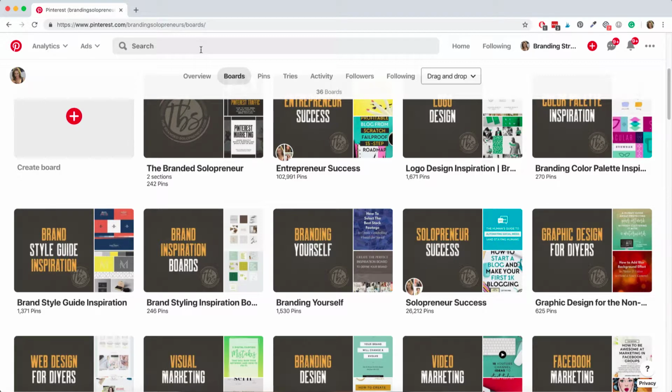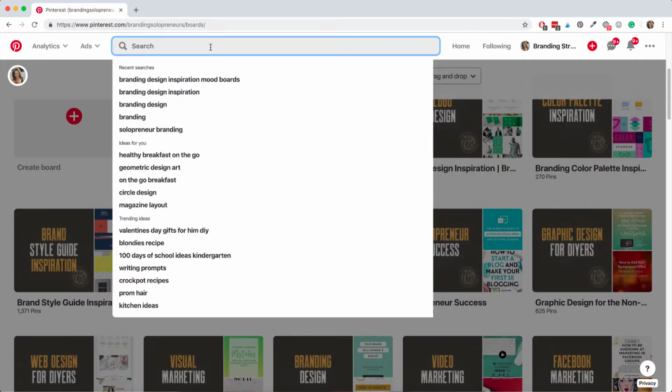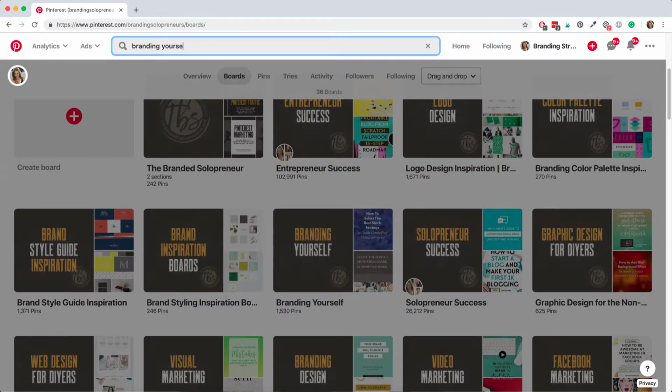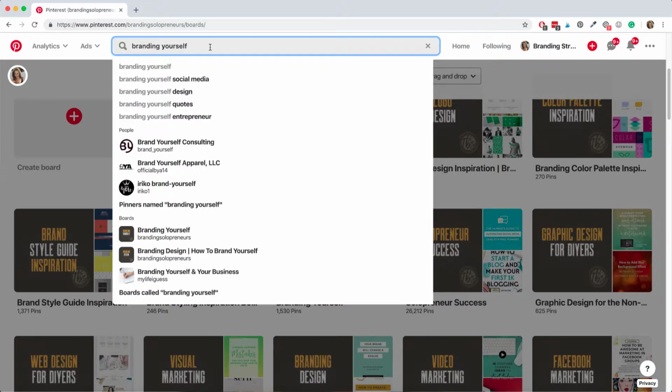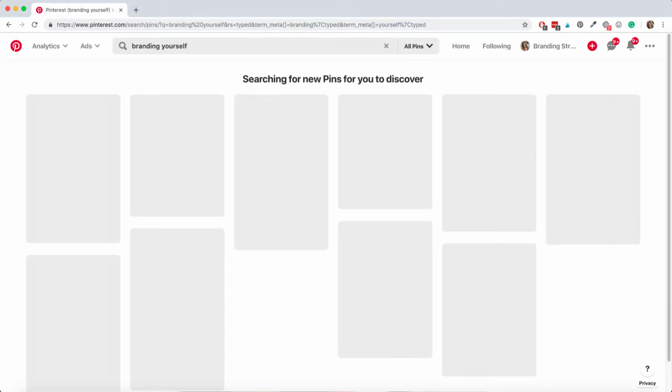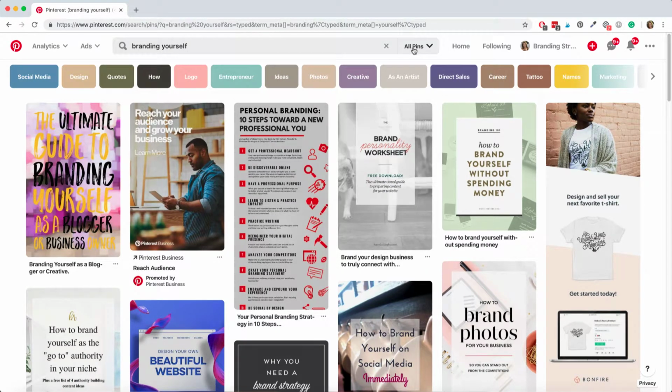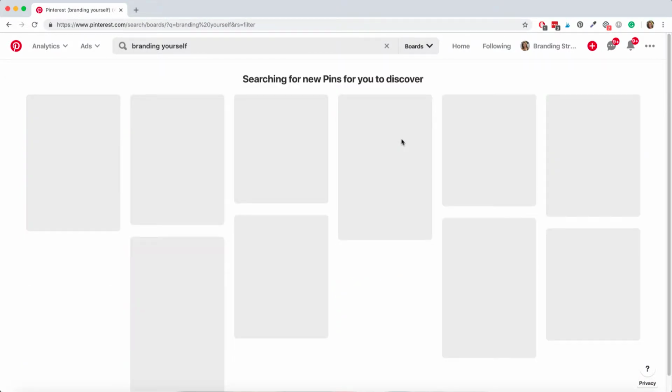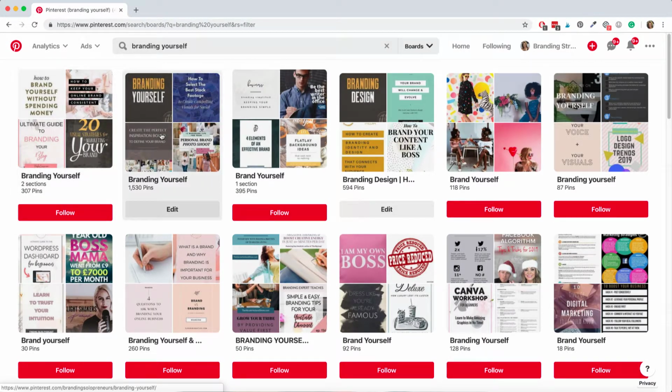Now check this out. Let's take this one step further, because in search, you have the ability to search by boards, not just pins. So let's try searching for some of the keywords that I've targeted on my boards and see if the boards pop up. So let's type in branding yourself. Oops, let's type it in right. Now we'll press enter, which will initially bring up the pins. We'll come over here where it says all pins, click this drop down and we'll select boards instead. Let's see. Oh, well, what do you know? We've got my board branding yourself in the second slot. We've got branding design, my board, in the fourth slot.